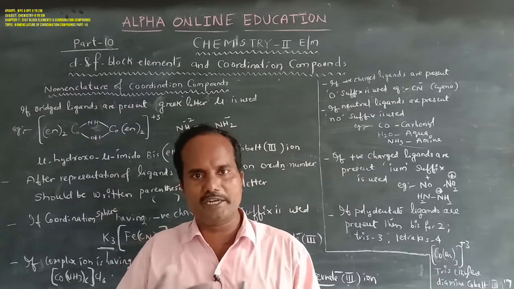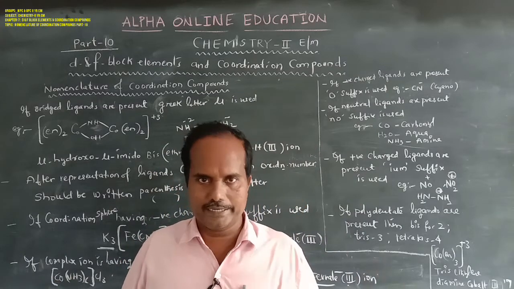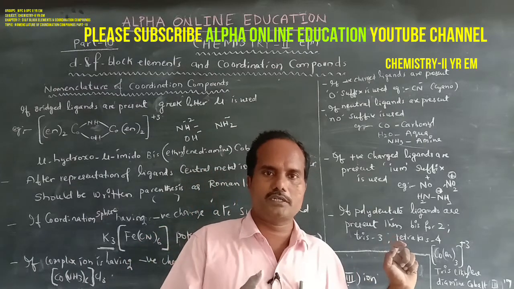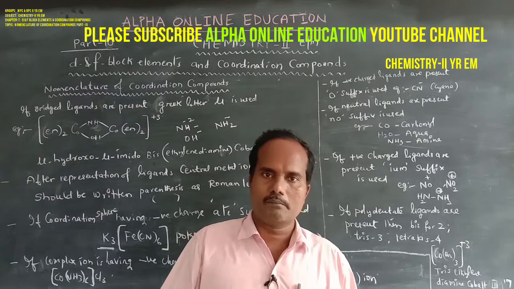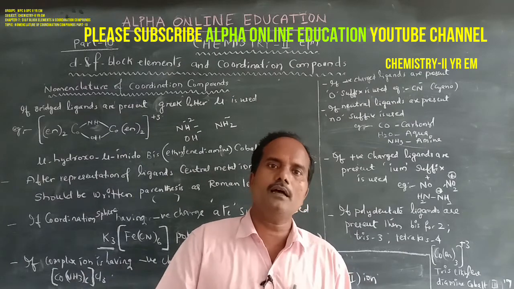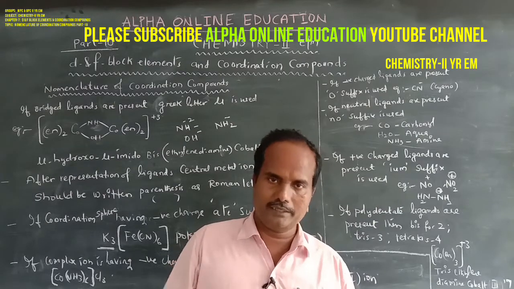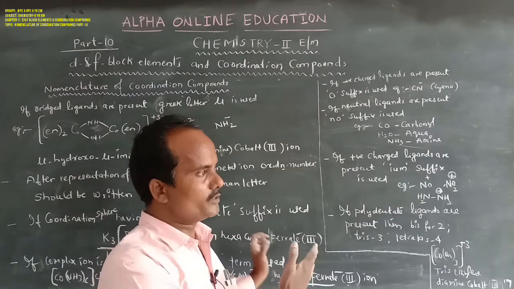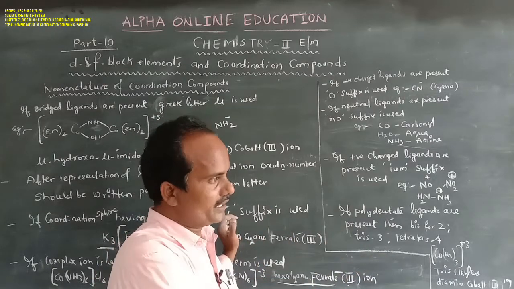After giving the priority to ligands, the oxidation state of the central metal ion must be written in parentheses as a Roman numeral. Next, in a coordination compound, both the positive part and the negative part are there.